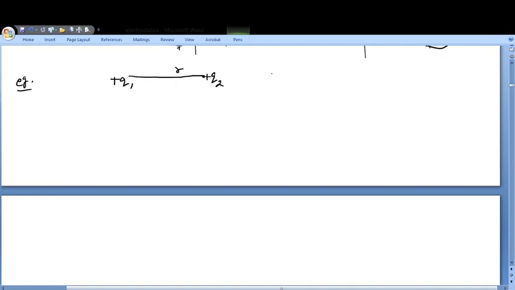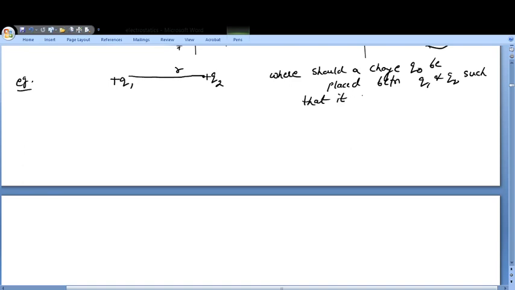The question is, where should a charge q0 be placed between q1 and q2 such that it experiences no force? So you can see where you have to put the charge q0 between q1 and q2 so that the force on that charge will be 0.